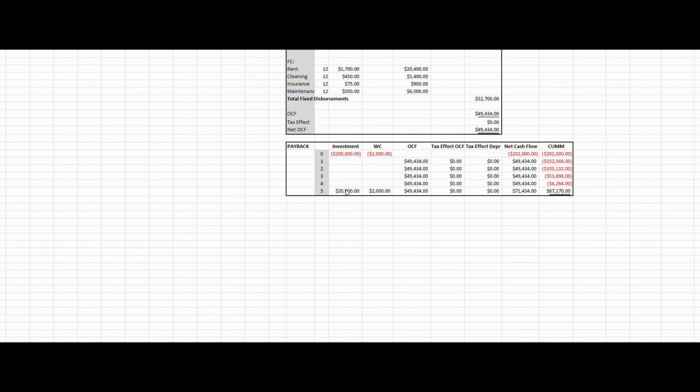Notice that in the last year of the investment, I disinvest, I sell the asset for $20,000, and then I likewise reduce the amount of my working capital. Now here's a point of confusion. A lot of times students, every cash flow has a tax effect except for working capital. Working capital simply means I've got more money tied up in my working capital accounts.